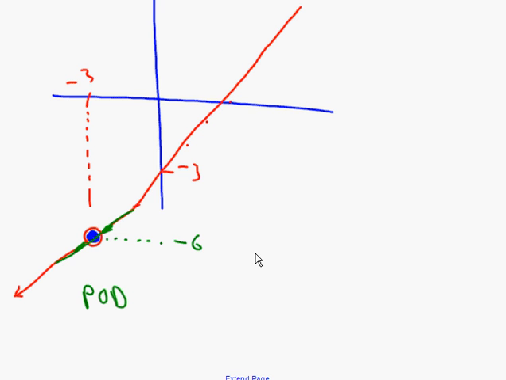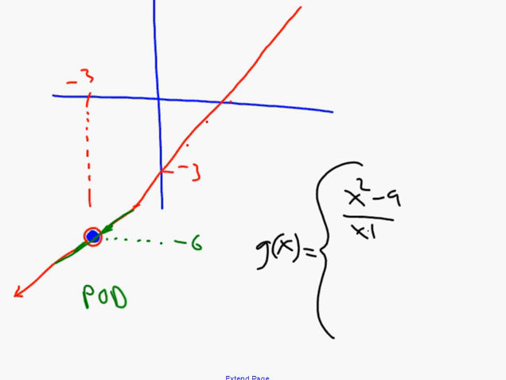I'm going to use a new letter. I'm going to say g of x. Oops, sorry about that. g of x equals, and the function is x squared minus 9 over x plus 3, whenever x doesn't equal negative 3. We can write that two ways. We could write x doesn't equal negative 3, or we could have written negative infinity to negative 3 union negative 3 to infinity. You should just understand both types of notation.